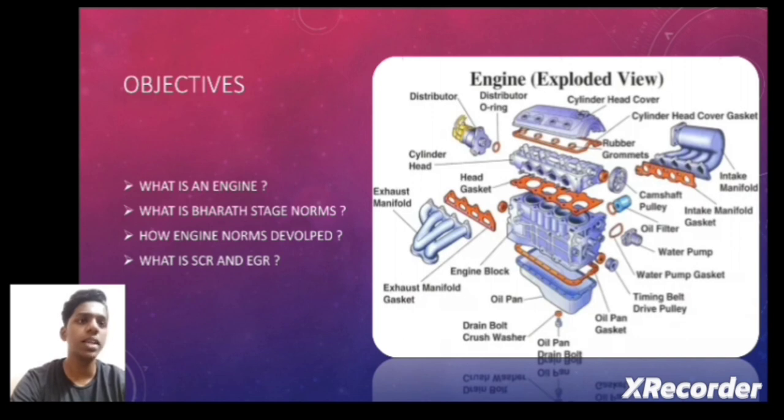In the picture, we can see an exploded view of an internal combustion engine. The main parts of the internal combustion engine are the cylinder block, pistons, connecting rods, and the crankshaft. The power is produced by combusting the fuel sprayed in the engine.